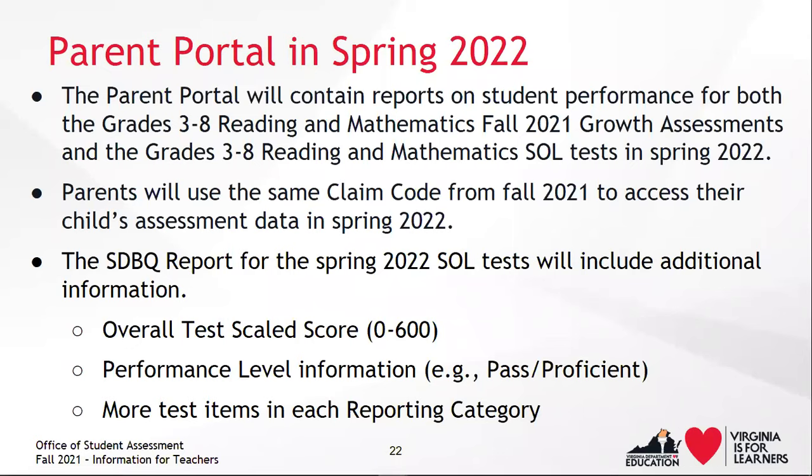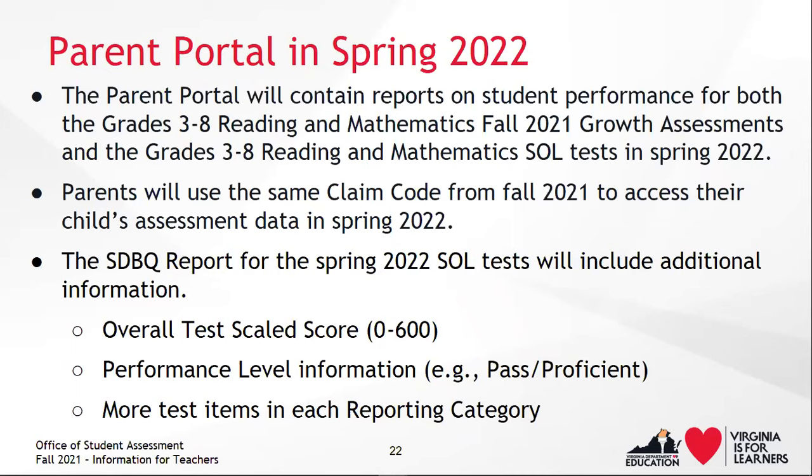In spring 2022, the Parent Portal will not only continue to provide access to the SDBQ reports for the fall 2021 growth assessments, but it will also contain SDBQ reports for grades 3 through 8 reading and mathematics standards of learning tests. The same account and claim code from fall 2021 will be used by parents to gain access to their child's reports for the spring 2022 SOL tests.